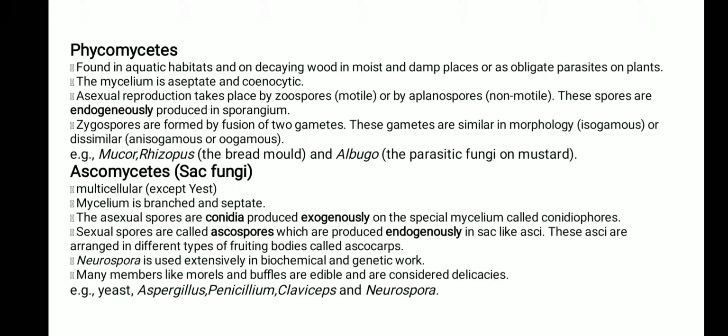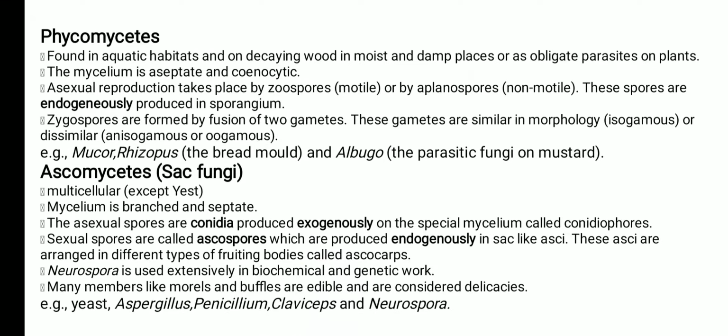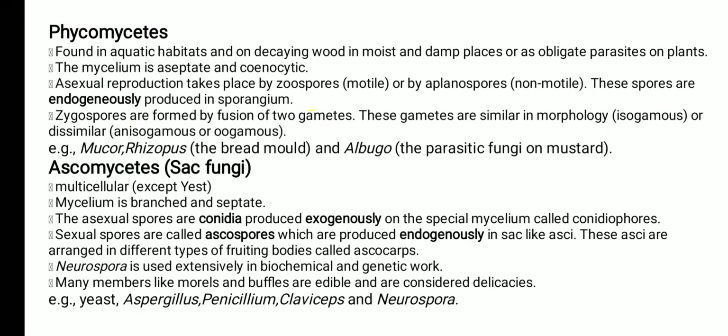First is phycomycetes, and the very important thing is how asexual reproduction occurs. It occurs by zoospores when motile and by aplanospores when non-motile. These spores are endogenous, meaning formed inside the sporangium. When spores are formed outside the body, it is called exogenous, and when formed within the body, it is called endogenous. Next are examples of this class.